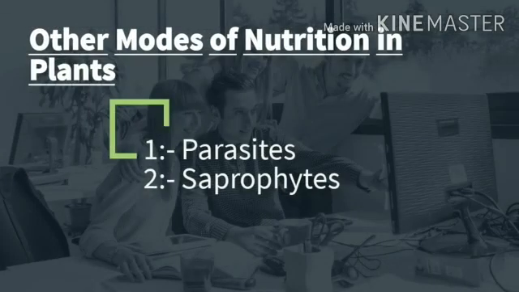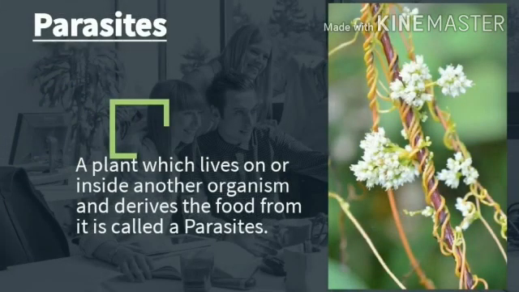Our next point is other modes of nutrition in plants. Depending on their mode of obtaining food, all the heterotrophic plants can be divided into two main groups: parasites and saprophytes. First, parasites. What are parasites?